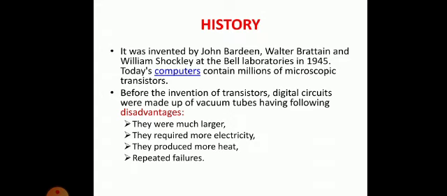Initial transistors used more electricity. Now the transistors we use are eco-friendly and use less electricity. When you go to purchase a refrigerator or grinder, they have stars. If you go for an AC, it is 3-star, 4-star, 5-star.